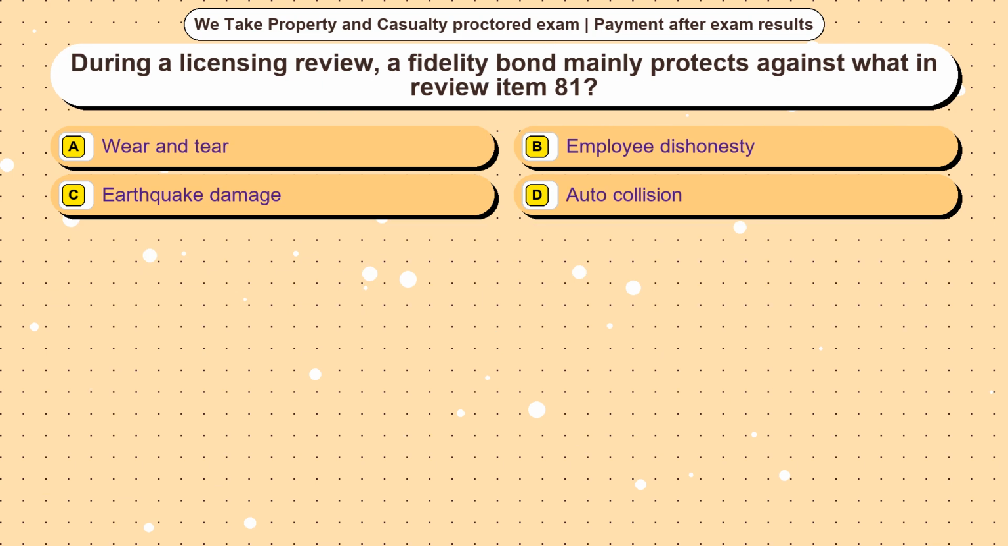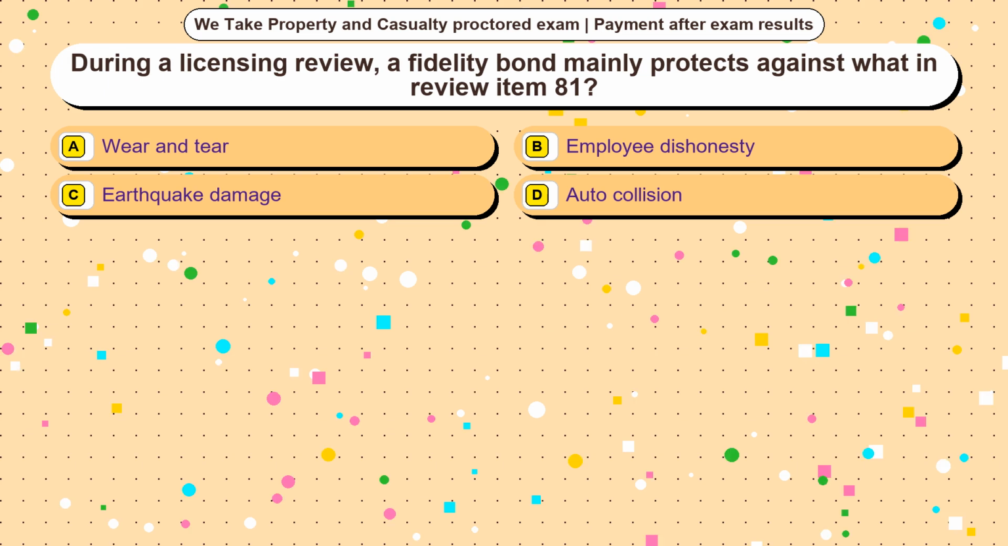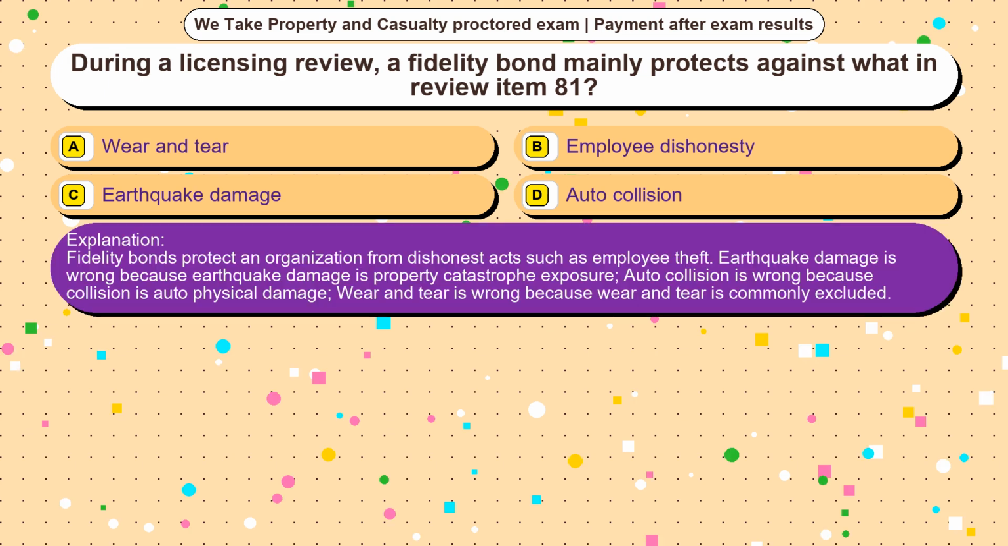Question 2. During a licensing review, a fidelity bond mainly protects against what in Review Item 81? Option A, wear and tear. Option B, employee dishonesty. Option C, earthquake damage. Option D, auto collision. The correct answer is option B. Fidelity bonds protect an organization from dishonest acts such as employee theft.